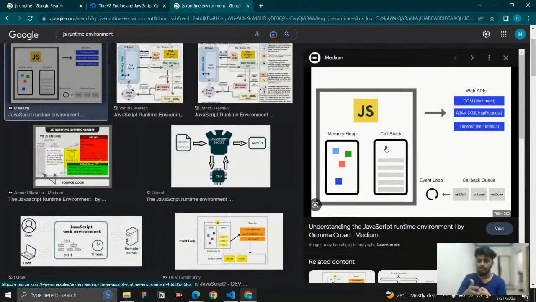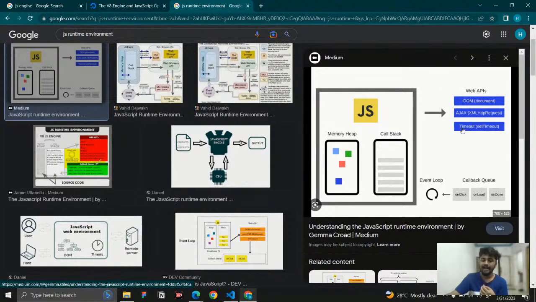And you can see timers. This also comes under asynchronous processes. These are not native to JavaScript code, even DOM operations. That is also an asynchronous process. So these are all not related to JavaScript. They are not native code for JavaScript. These are provided by something called web APIs.